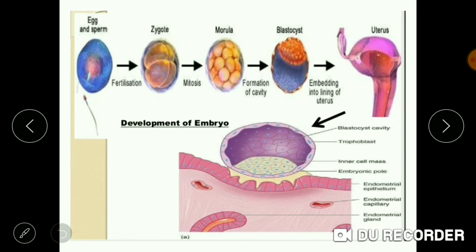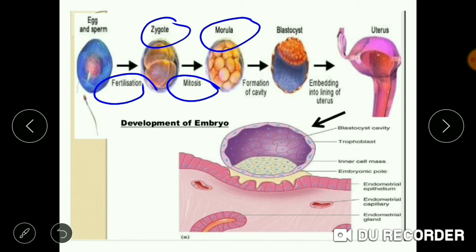Egg and sperm have fused. In the process of fertilization, zygote is formed. After zygote formation, mitosis has occurred several number of times and resulted in the formation of 8 to 16 cell stage known as morula. After morula, further mitotic divisions take place and result into 32 to 64 cell structure known as blastocyst. This blastocyst now fixes in the endometrium lining of the uterus.